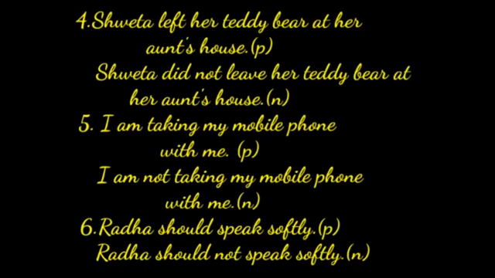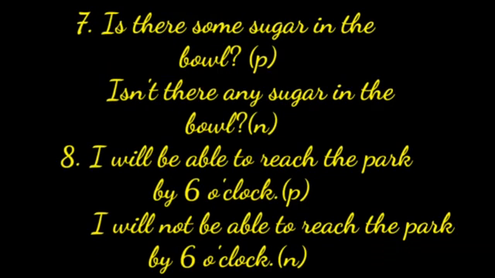Radha should speak softly. It is positive sentence. Radha should not speak softly. It is negative sentence. Now moving to seventh one. Is there some sugar in the bowl? It is positive sentence. Is there not any sugar in the bowl? It is negative sentence. Then eighth one.